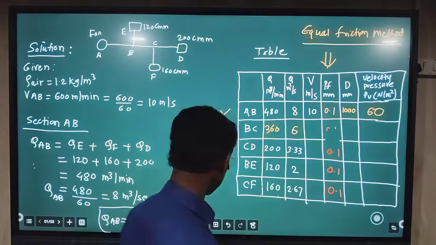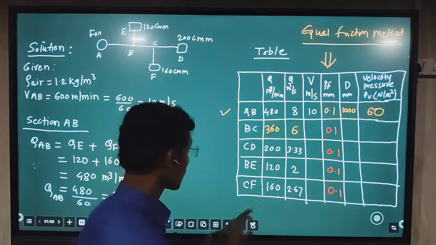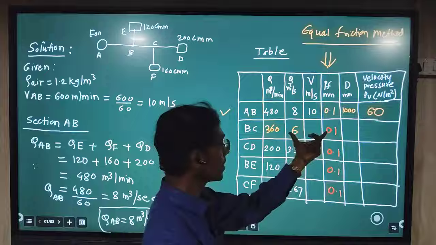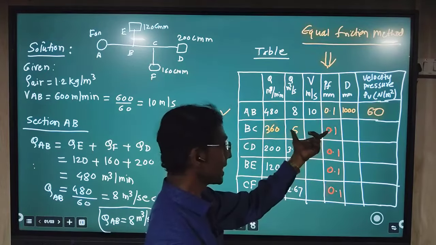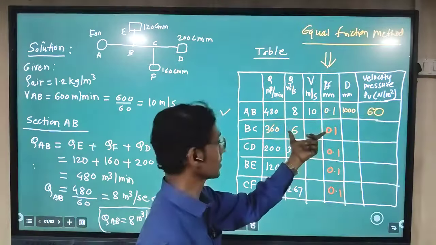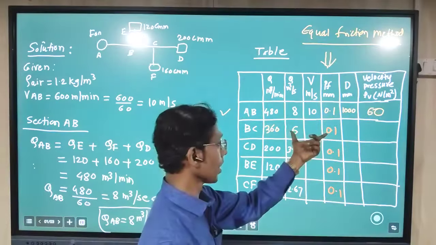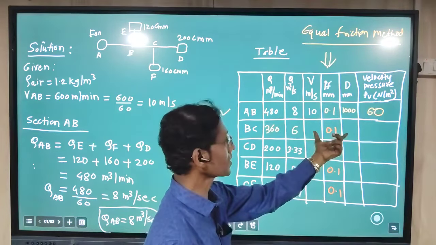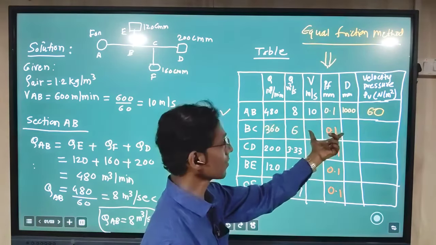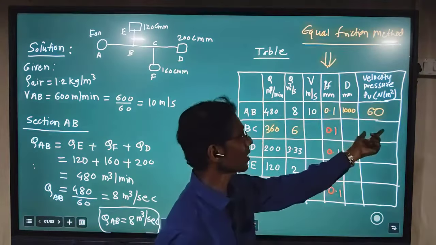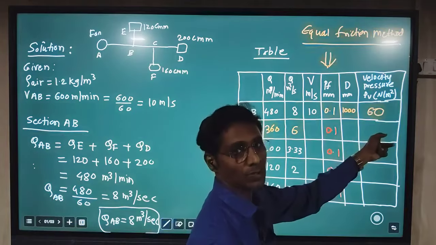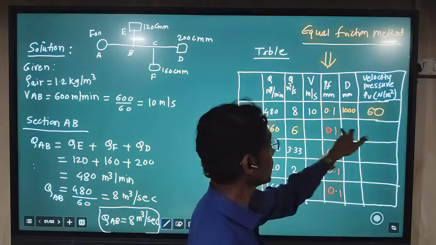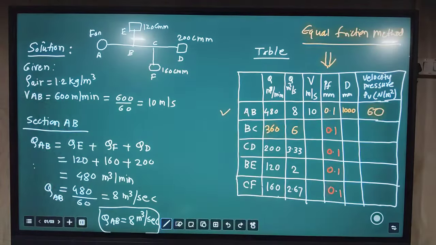So by using the friction chart and taking the help of these two values, getting the intersection, as we discussed how to use the friction chart, we can find the value for velocity and diameter. After that, we can calculate velocity pressure by putting the value of velocity in the formula. So this we will do for the section BC now.